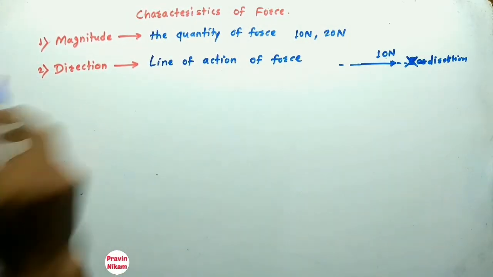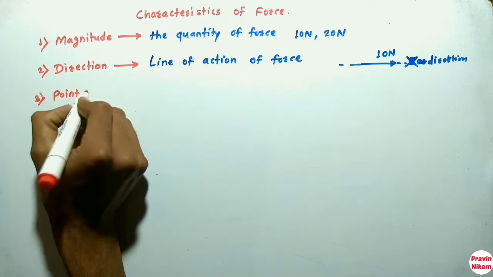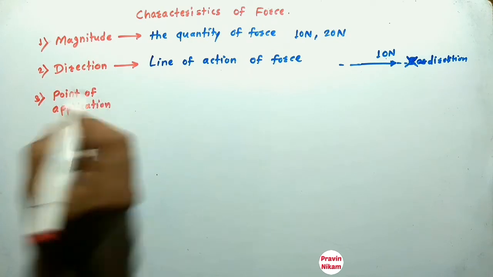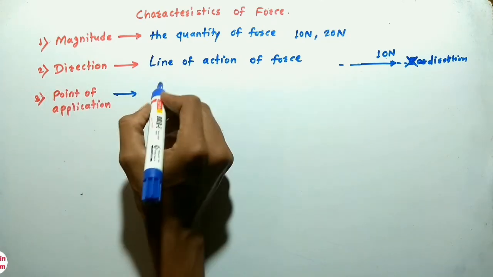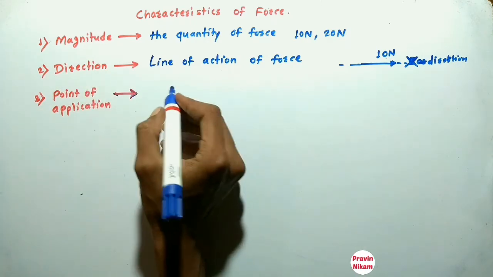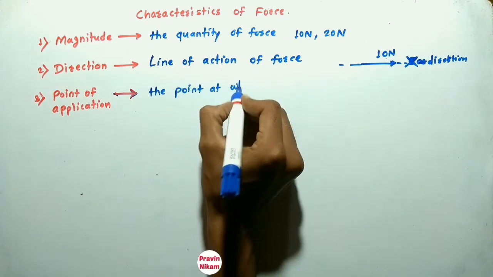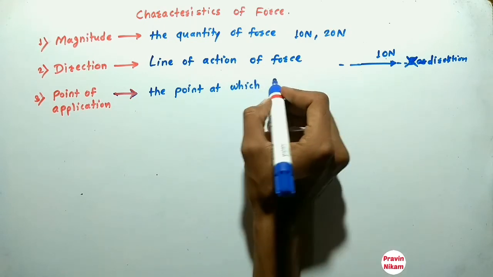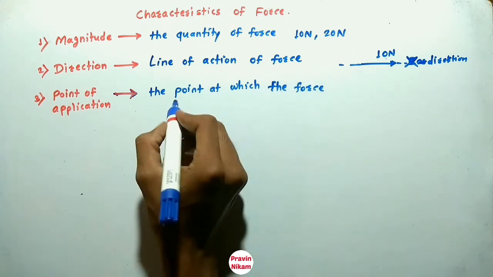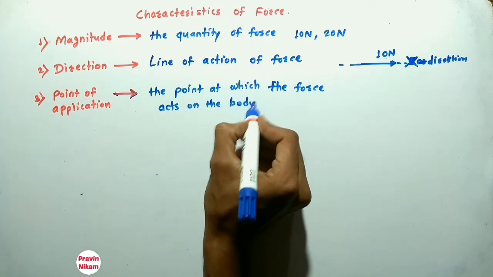Now the third characteristic of force is the point of application. The point of application means the point at which the force is applied on the body, the point at which the force acts on the body. That point is called the point of application.